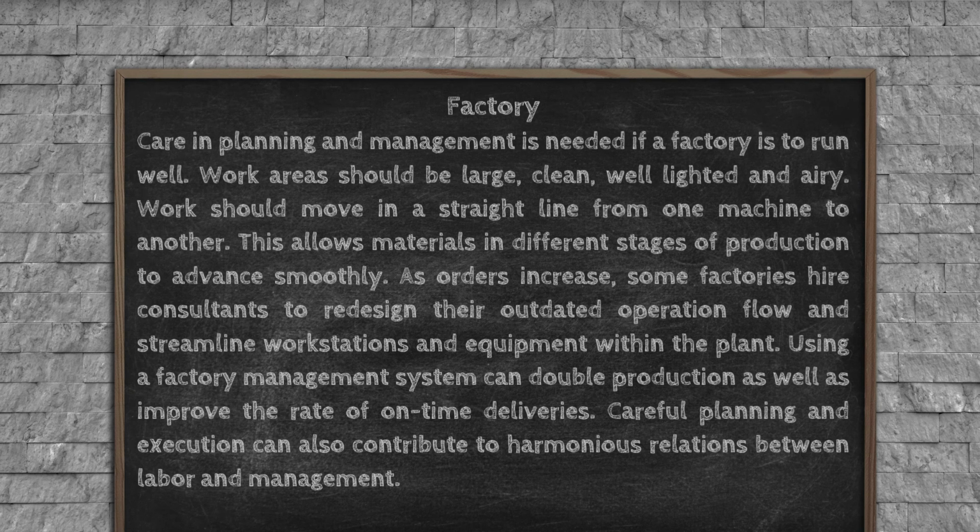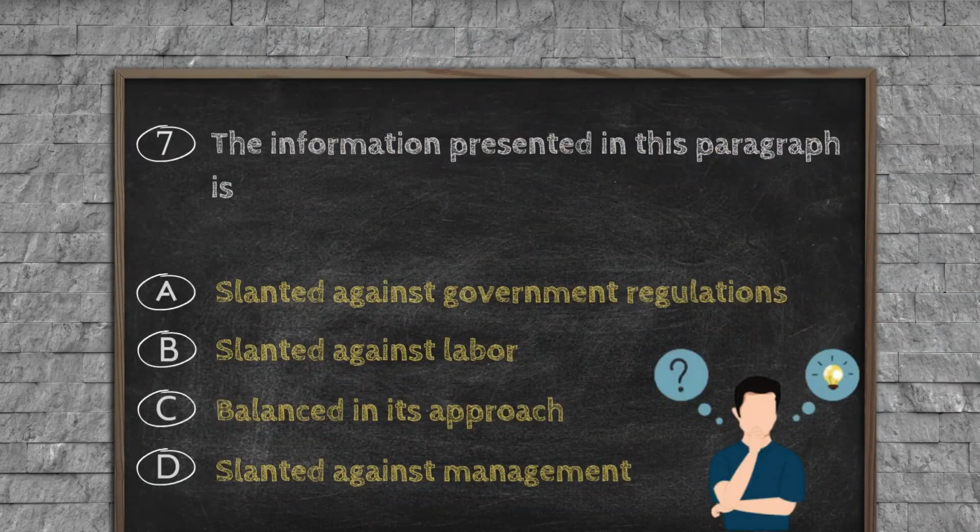Careful planning and execution can also contribute to harmonious relations between labor and management. Question number 7. The information presented in this paragraph is: Option A, slanted against government regulations. Option B, slanted against labor. Option C, balanced in its approach. Option D,